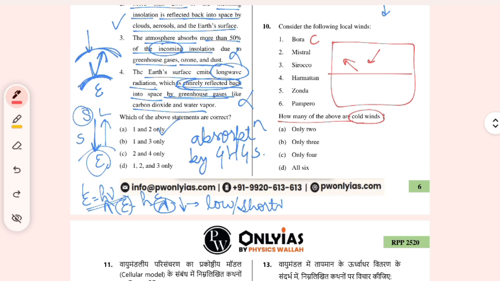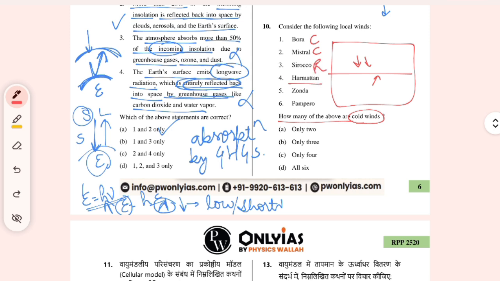Sorry, Mistral is not hot, it is a cold wind in the France area, right? Let me just draw it here. So Bora is a cold wind in the Adriatic Sea area. Mistral is here in France. Sirocco is near Africa, which is a hot wind towards the Mediterranean Sea.